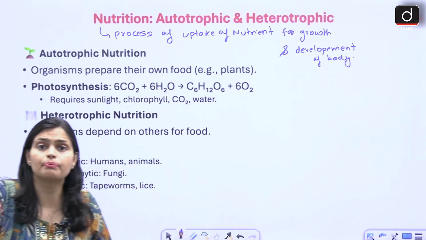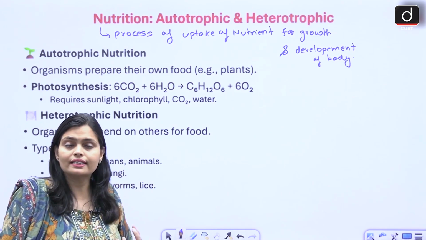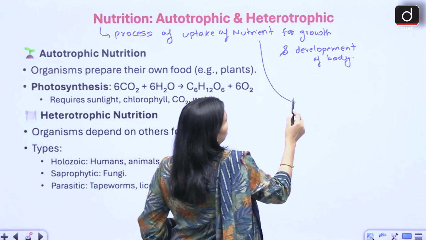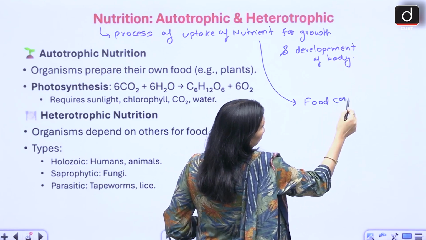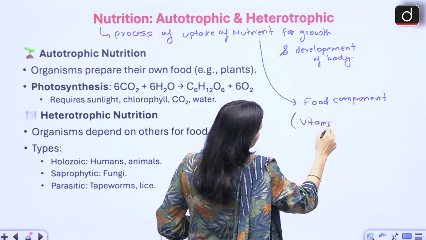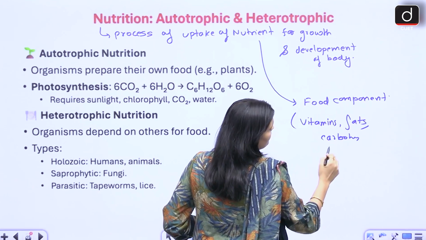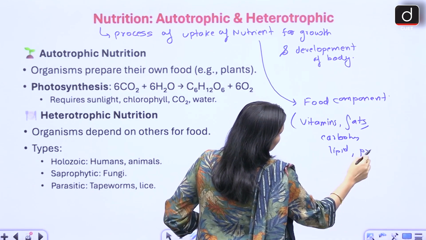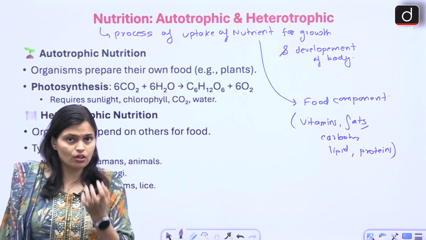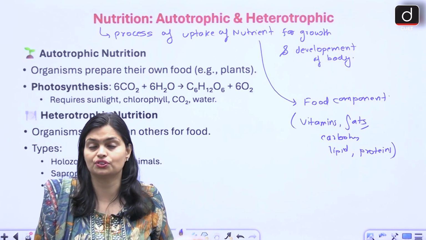Nutrition is nothing but the process through which the organism takes up the nutrient for their growth and development. Now what are the nutrients actually? Nutrients are the food components we are taking, like vitamins, fats, carbohydrates, lipids, protein. So these are the nutrients. The process through which organisms take that nutrient for their growth and development is called nutrition.